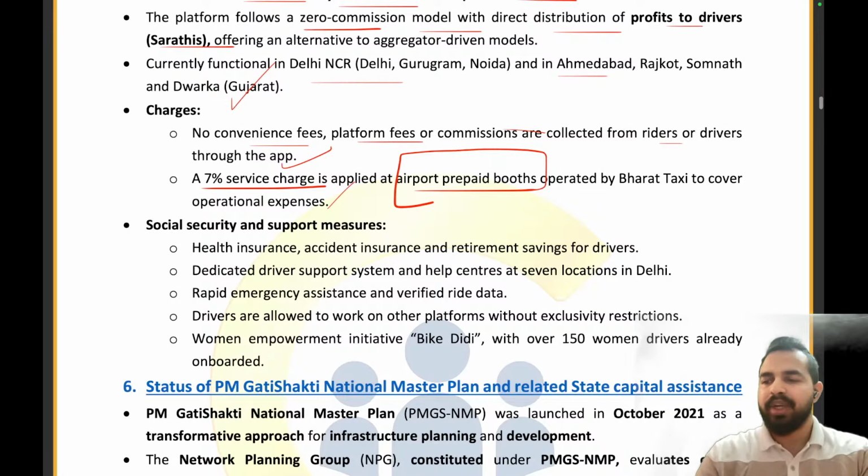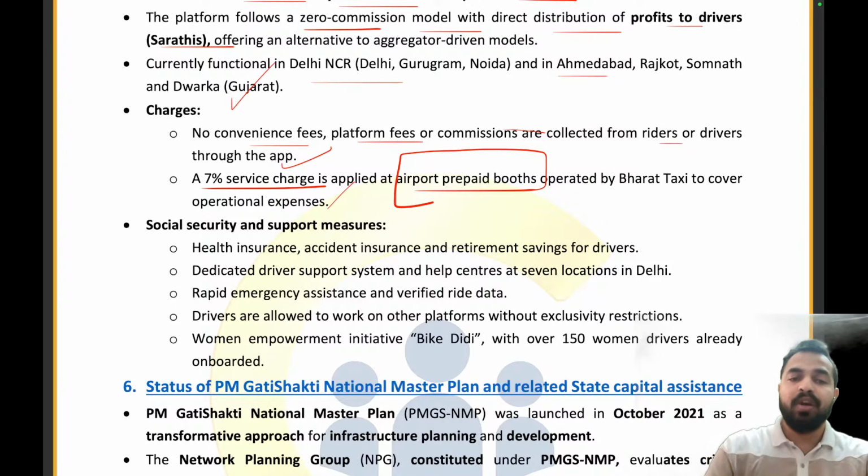Clear, everyone? So additionally to this, as there is a zero commission, there are more benefits to these drivers. We are generating the profits, we are distributing profits to them. So now we are also going to provide health insurance, accident insurance, and retirement savings for the drivers. Dedicated driver support system is there, emergency assistance is there. We are now not just working on safe rides, but we are also working on the safety of the drivers. Drivers are allowed to work on other platforms without exclusivity restrictions.